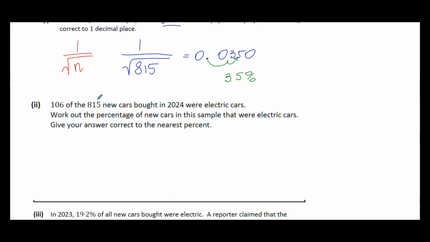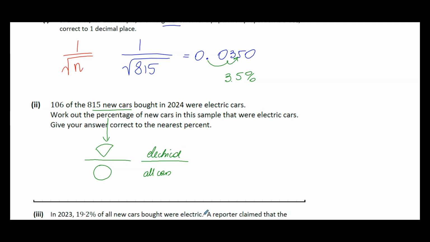106 of the 815 new cars bought in 2024 were electrical cars. Work out the percentage of the new cars in the sample that were electrical cars. Give your answer correct to the nearest percent. When we are talking percentage, we are thinking about fraction. Remember, fraction is the whole cake at the bottom and my slice on the top. In this case, the whole cake is what? All cars. And the slice out of all these cars that I am looking for are electrical.